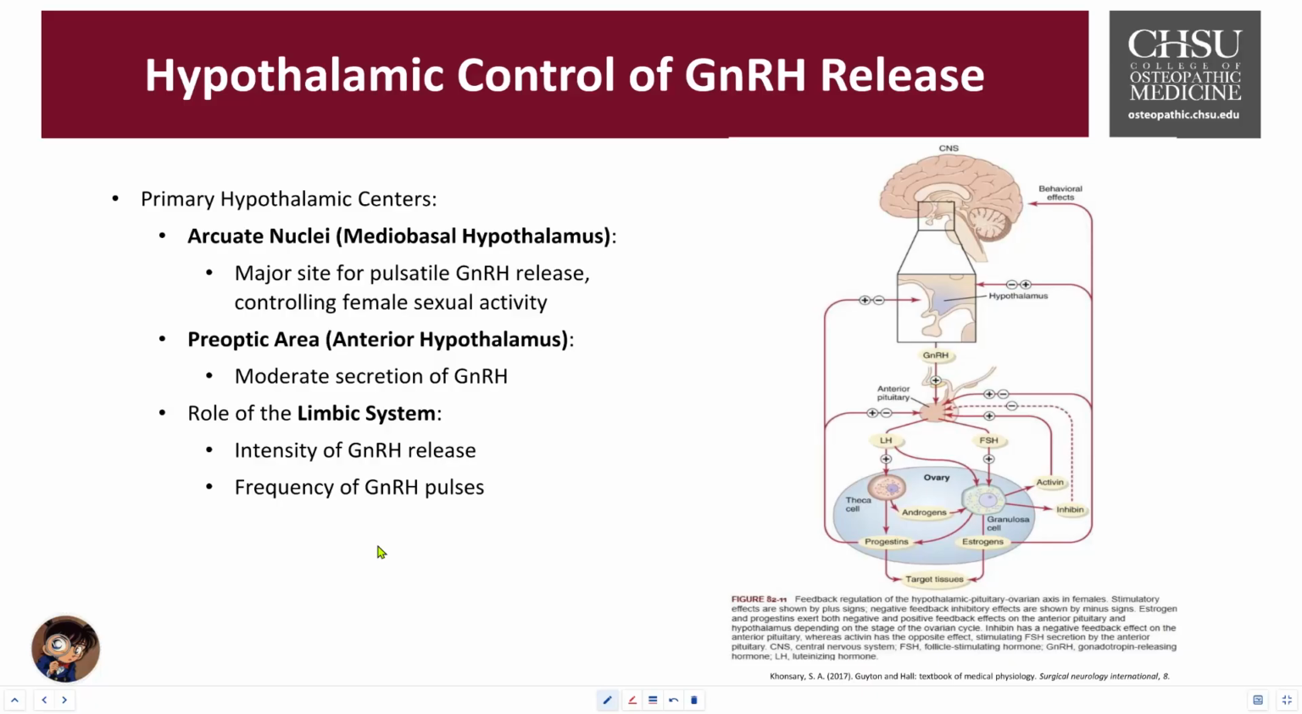Then we also have the preoptic area. This is also known as the anterior hypothalamus. This provides moderate secretion of GnRH. It plays more of a supportive role for maintaining that basal GnRH level and also fine-tuning if needed.